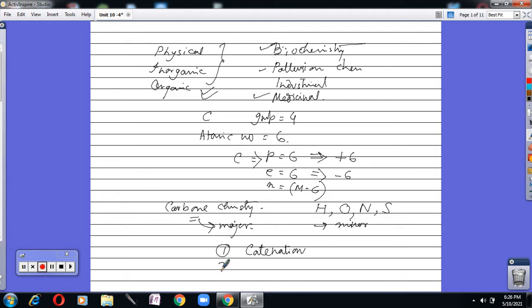Number two, carbon has the capacity or capability to form multiple bonds. And number three is isomerism.